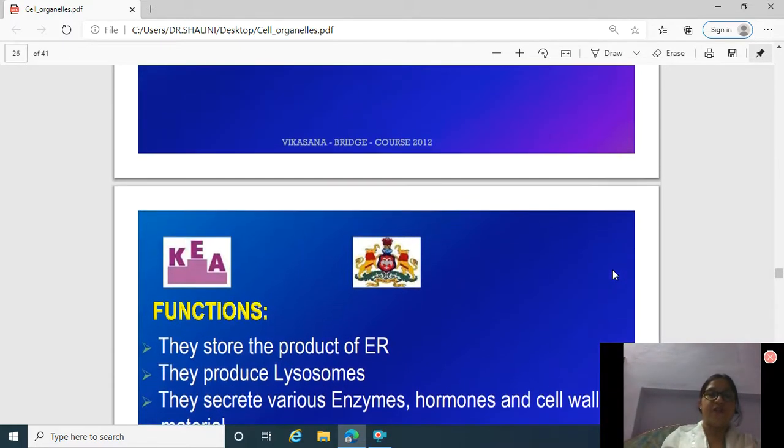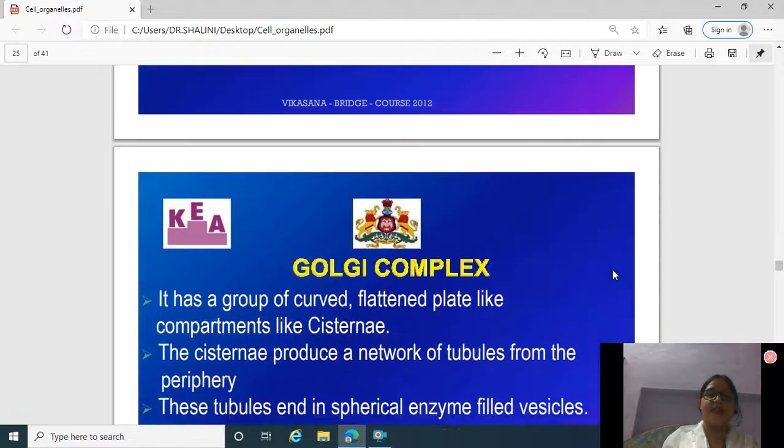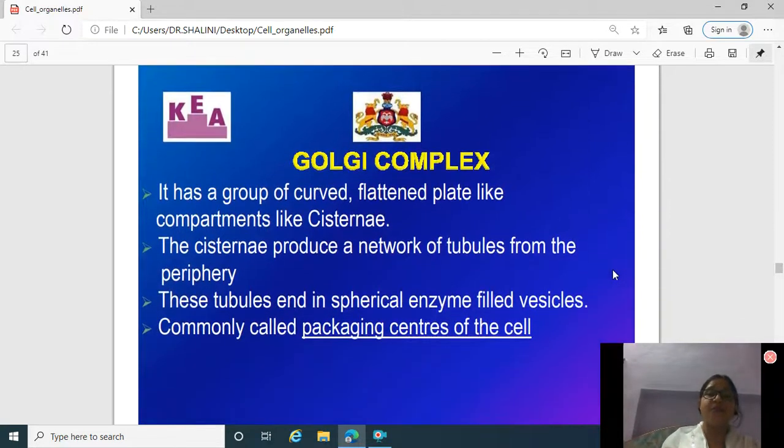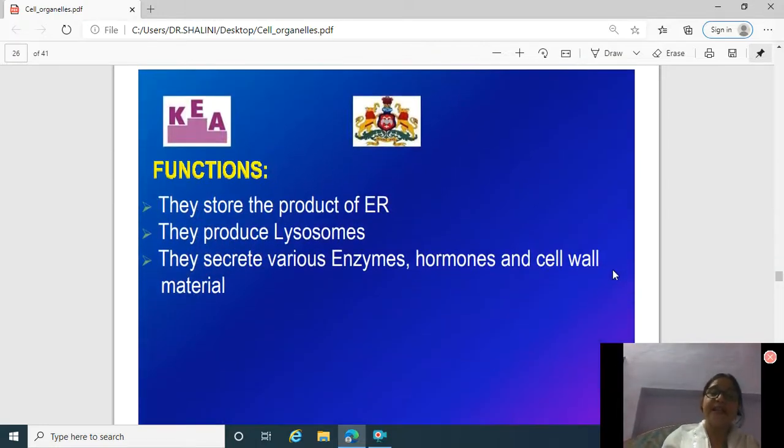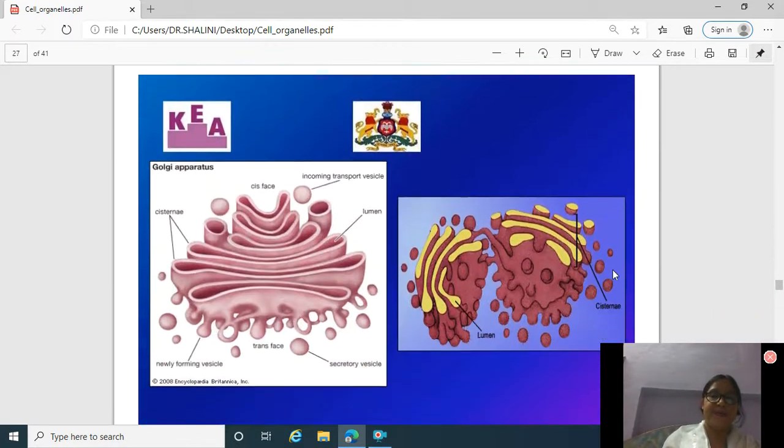The functions of Golgi complex. Golgi complex has a group of curved, flattened, plate-like compartments like cisternae. The cisternae produce a network of tubules from the periphery. These tubules end in spherical enzyme-filled vesicles, commonly called packaging centers of the cell. Now the functions of the Golgi complex: they store the product of endoplasmic reticulum, they produce lysosomes, they secrete various enzymes, hormones and cell wall material.